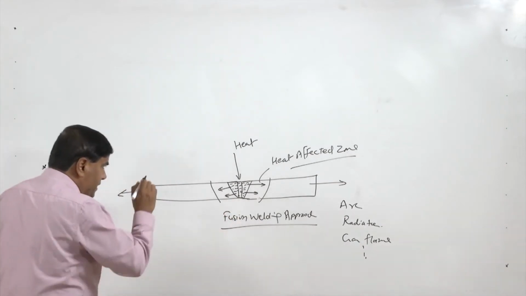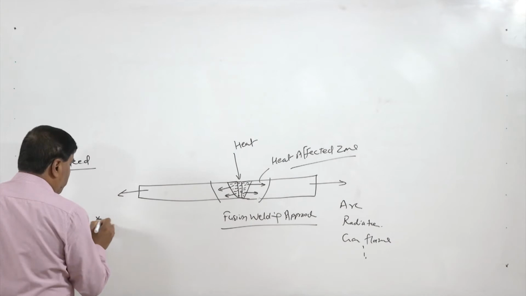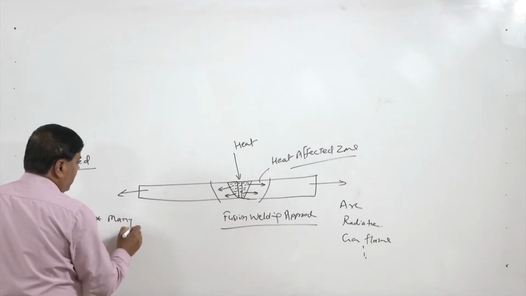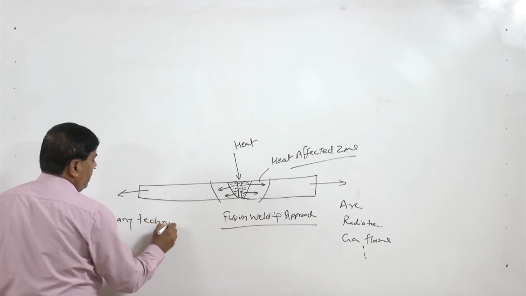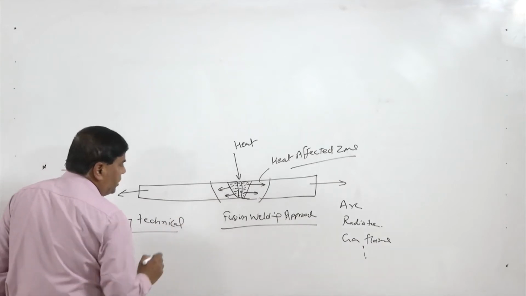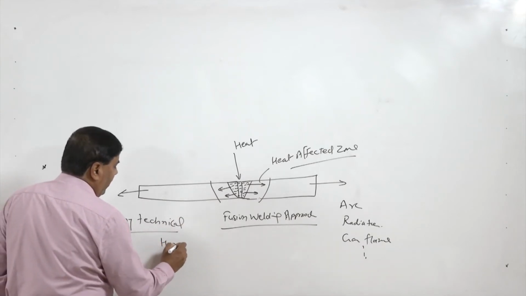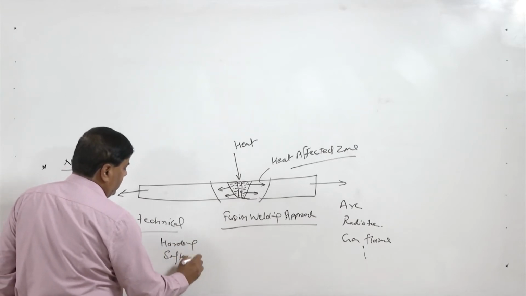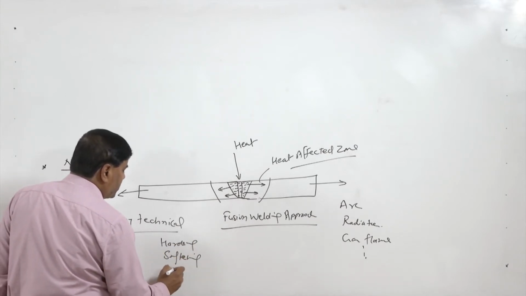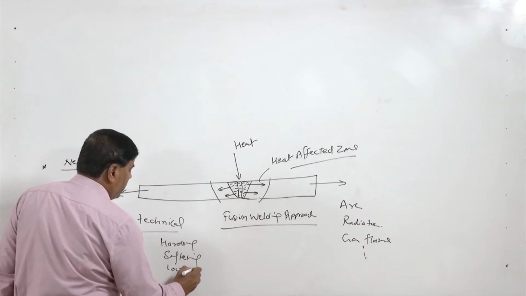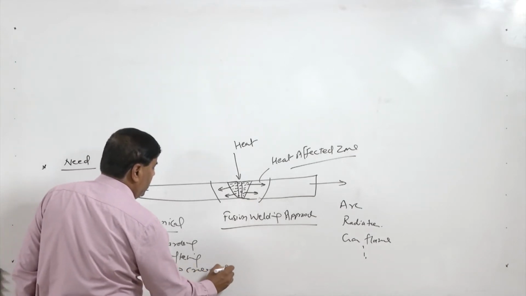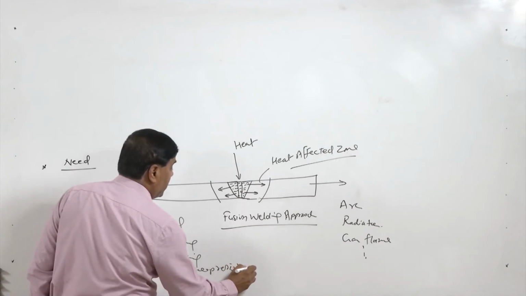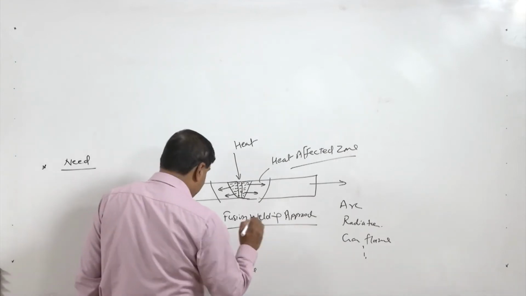So, this heat affected zone poses many technical problems, and these may be in the form of hardening, softening, and reduced creep resistance due to the refinement of the grain structure in a heat affected zone at a high temperature.